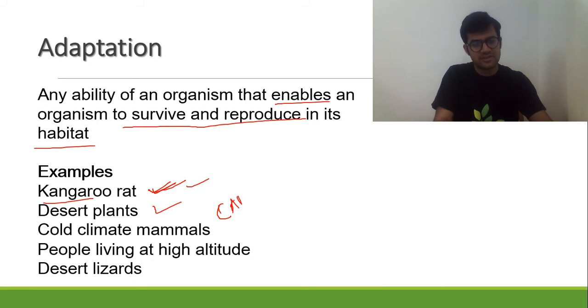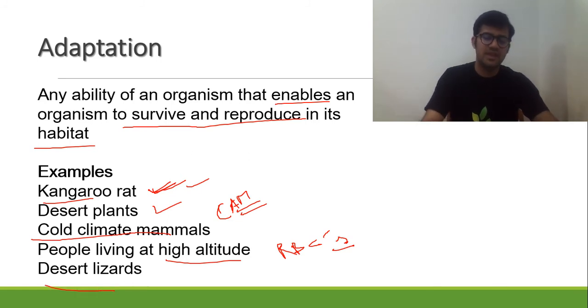We also know the concept of CAM plants that work at night. Cold climate mammals reduce their surface area so that exposure is low. People living at high altitude, we know about RBC production: oxygen content is low, so RBCs increase so that more oxygen can be trapped. Desert lizards have their own mechanism.